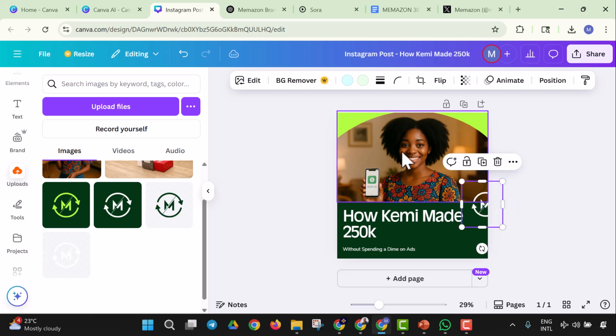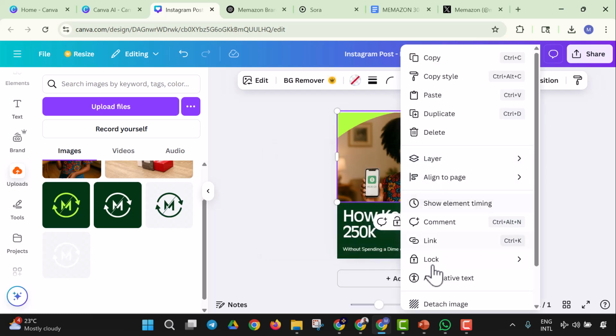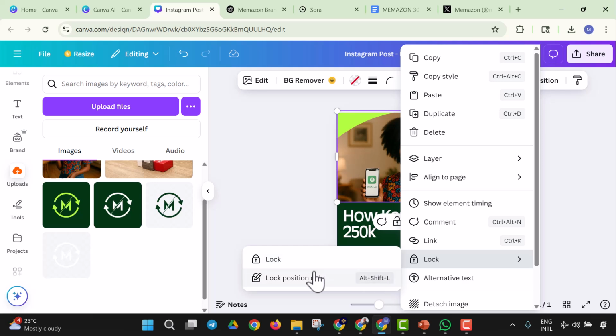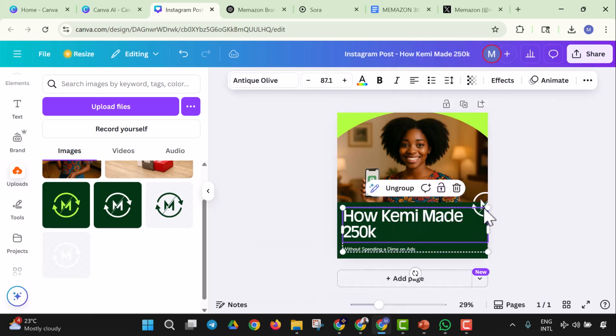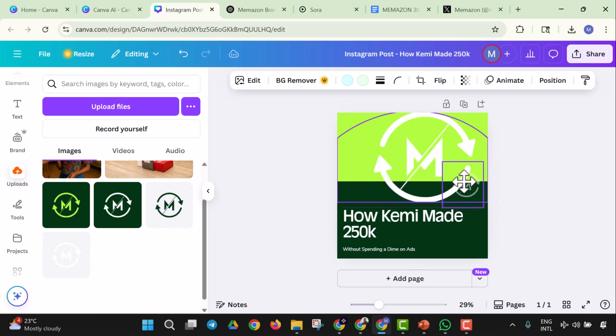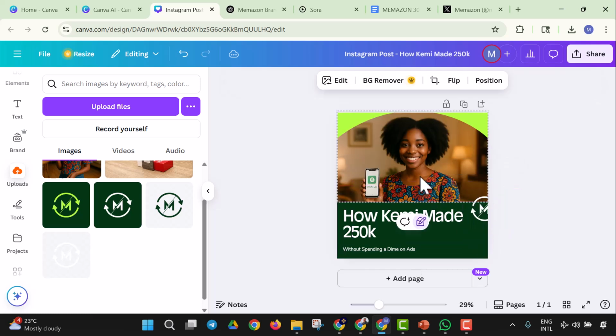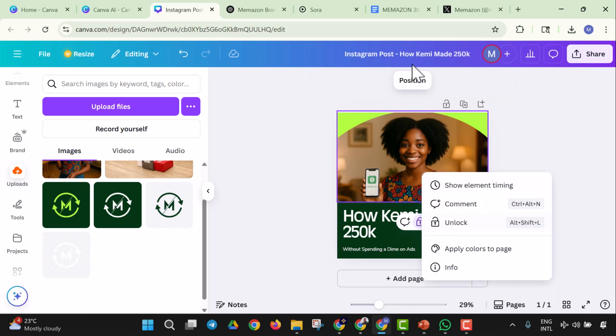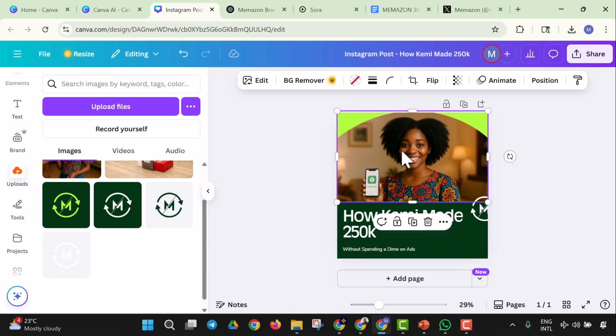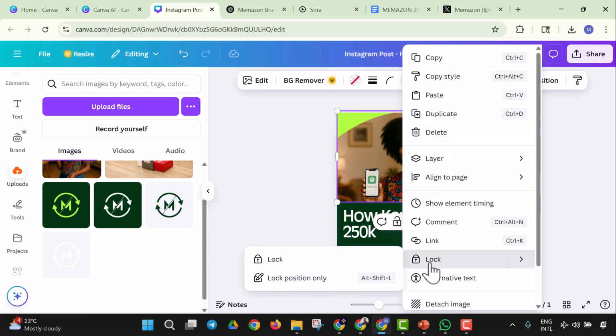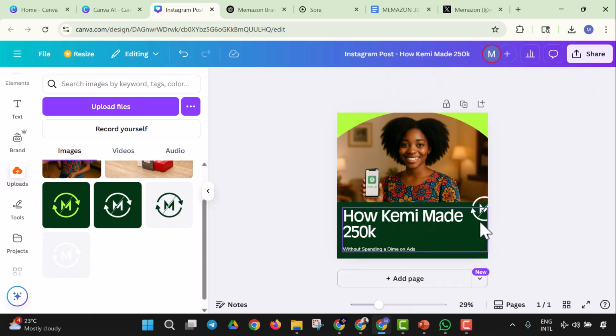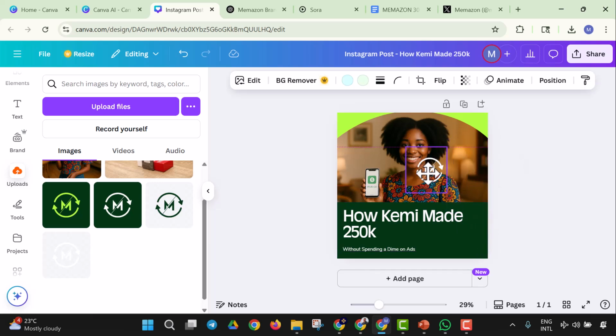What I want to do now is lock this position up. So we're going to lock position. Let's bring this on it. No, not position. I'm going to lock the image itself, not just position. So let me unlock it, and let me lock the old logo. Let me lock it that way and see if this will work. Yes, perfect. So we'll be able to lock that.